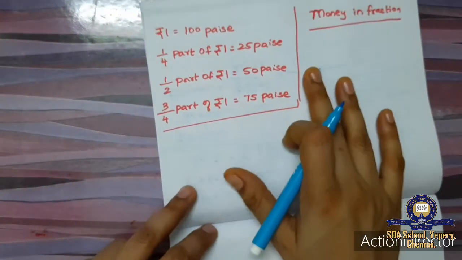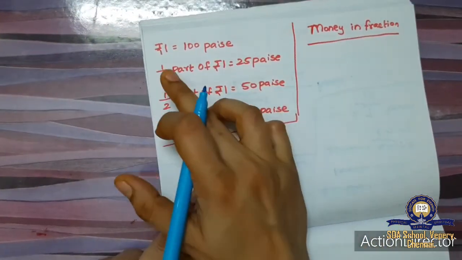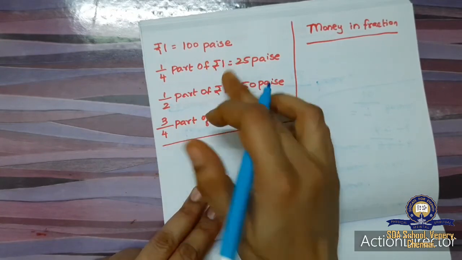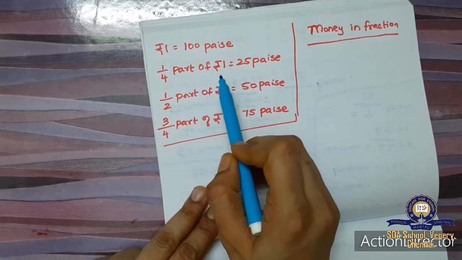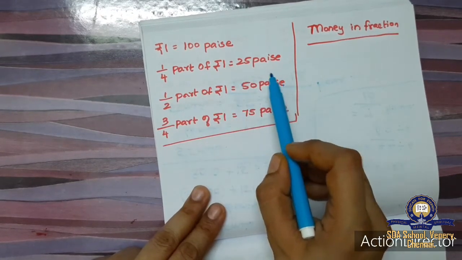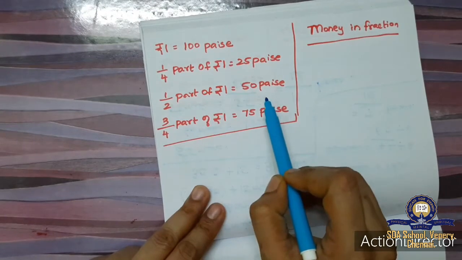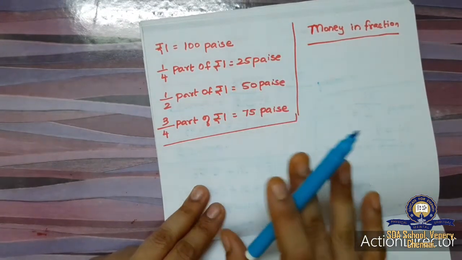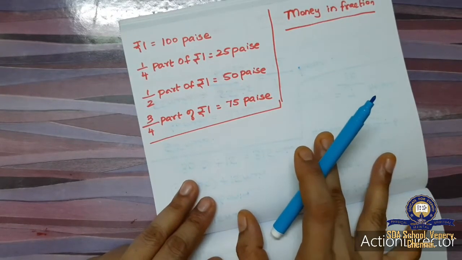Next is money. Okay, money in fraction. So you all know 1 rupee is 100 paise. So in 1 rupee, 1 by 4th, the quarter part, is 25 paise. Half part is 50 paise and 3 by 4th part is 75 paise. This we already know. With this we are going to convert.